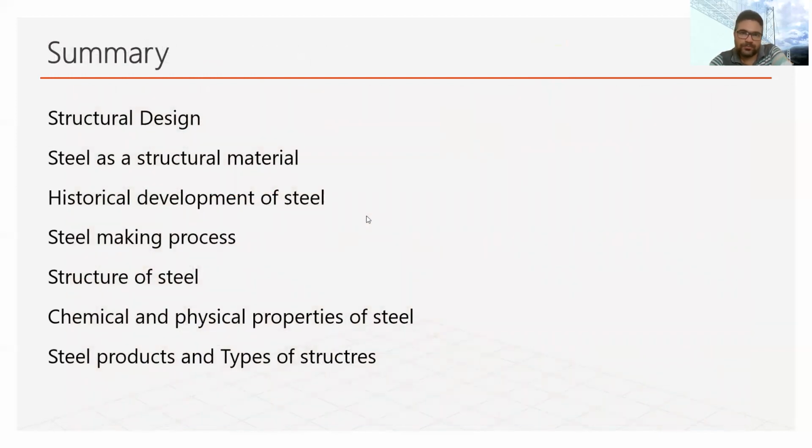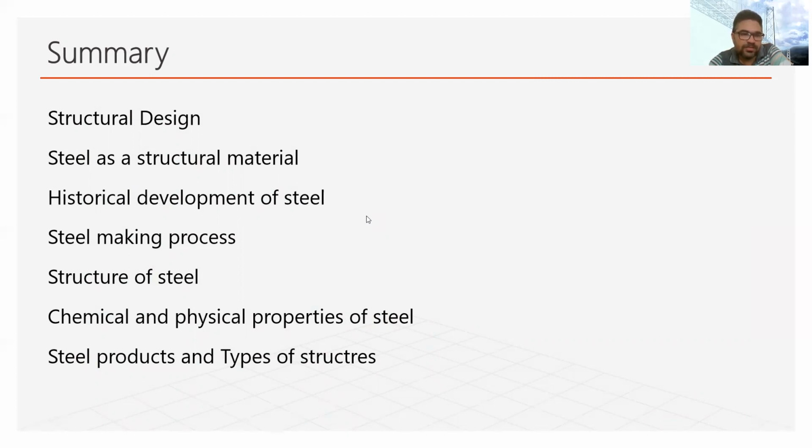So this is our lecture 1. In summary, what we have done so far is define structural design. We have discussed steel as a structural material. We have seen the historical development of steel briefly.